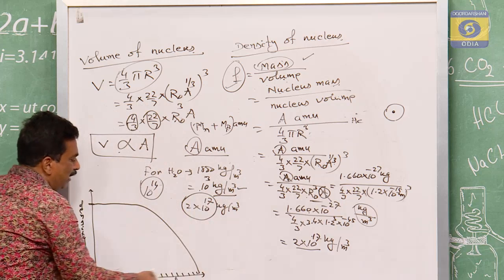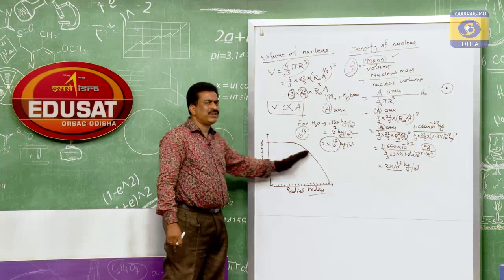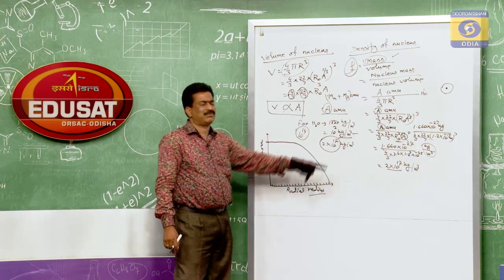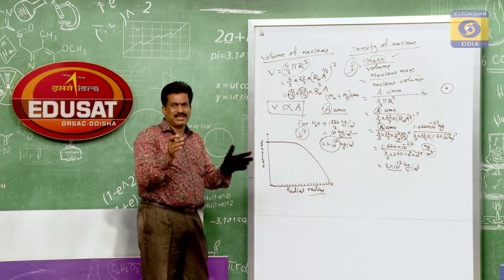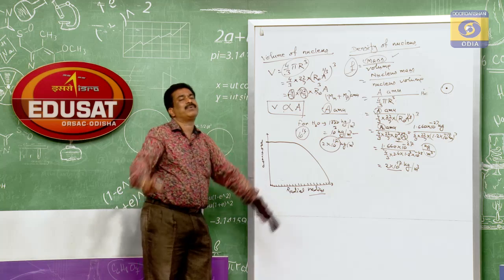As the radial distance gradually increases, the density will gradually decrease. So we can say that the shape of the nucleus is not completely spherical.